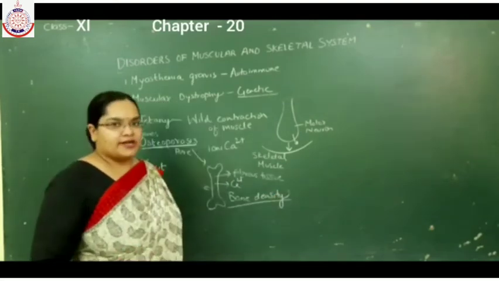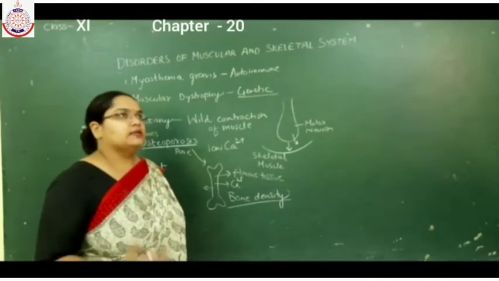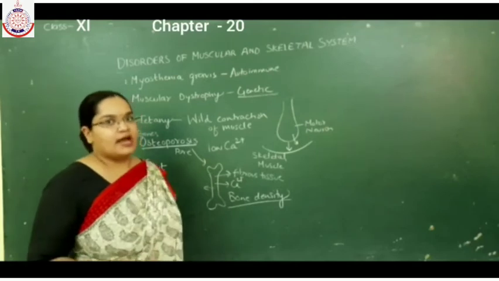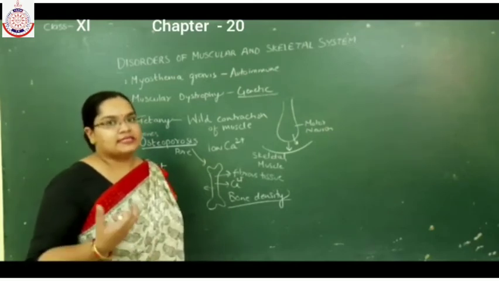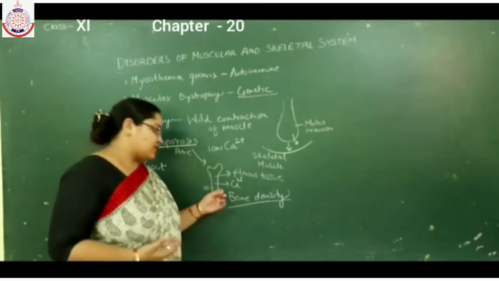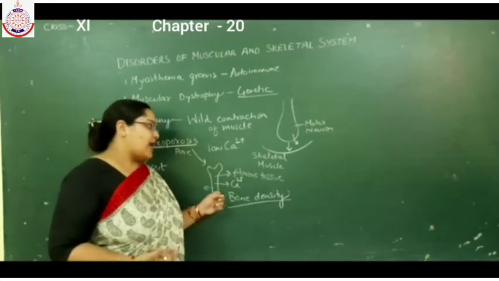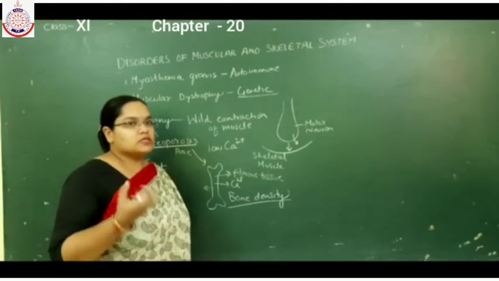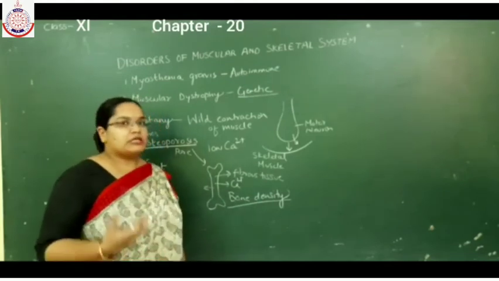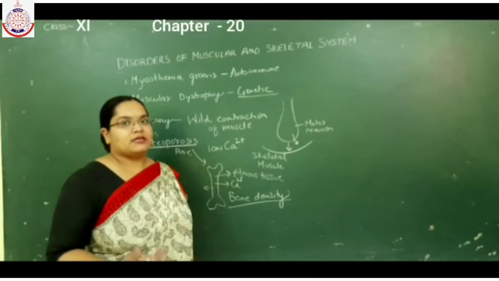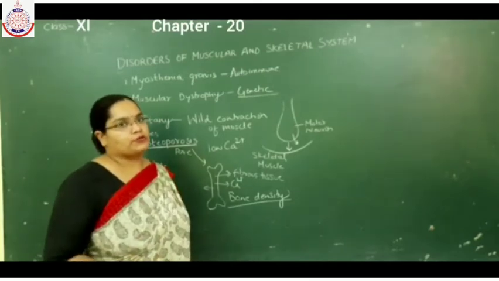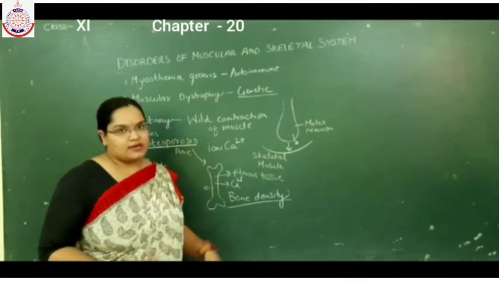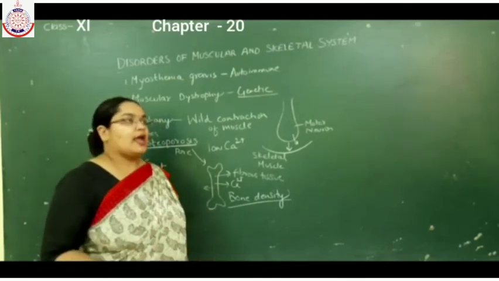All of you have studied in class 9 that calcium and phosphate salts are responsible for providing stiffness to the bones. If calcium is not deposited in bones and fibrous tissue is deposited, the bones become soft, due to which the bones become fragile. The person becomes more prone to fractures, and the bone density decreases with age.